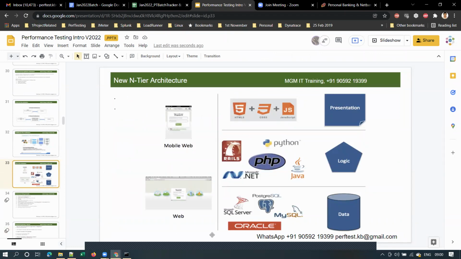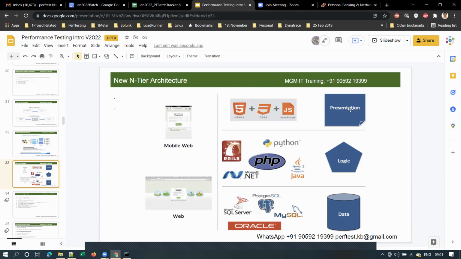Is it clear or no? Yes, sir. Right? So CSS will be used to define the layout of the page. HTML will be used to develop the content of the page. Content, when I say content, your text, HTML text, page titles, text box, drop downs, right? All these will be developed using HTML language, and CSS defines the layout, means arrangement of those HTML elements, how the HTML element should be displayed, right? That will be defined in the CSS files, and JavaScript will be used to do client-side validations mostly.